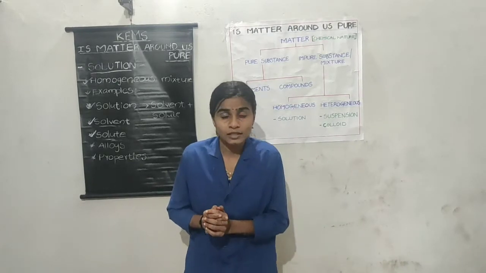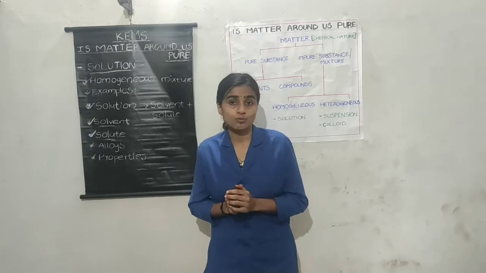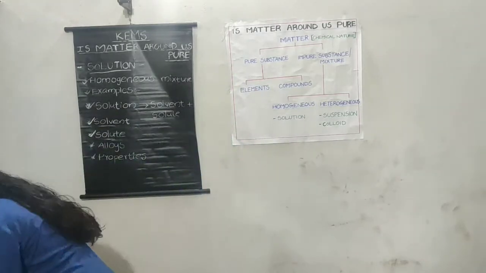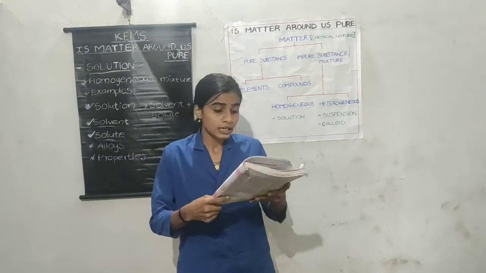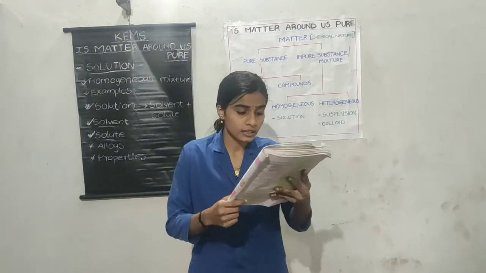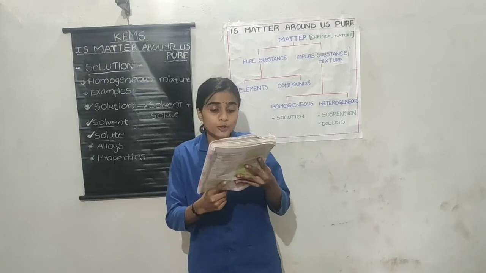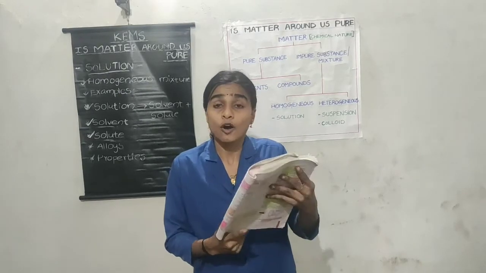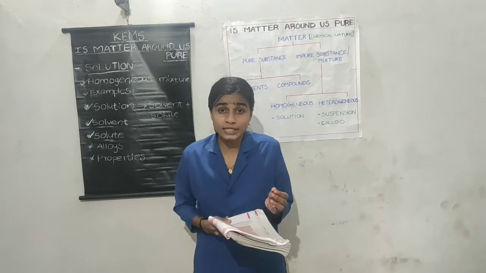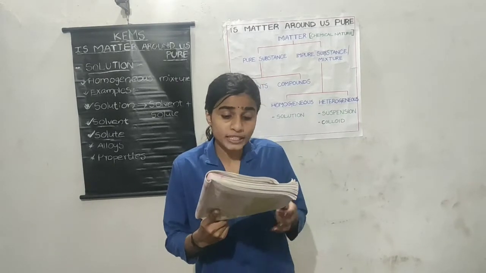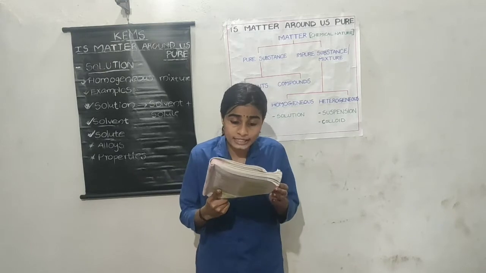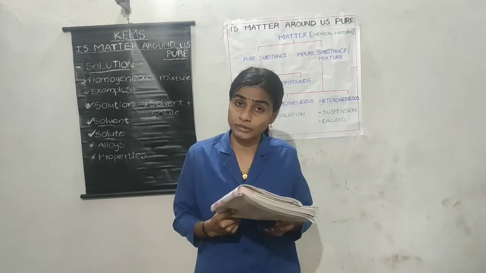Are you clear? Okay, then take your textbook. Page number 16, properties of a solution. The first property is that a solution is a homogeneous mixture. The second property: the particles of a solution are smaller than 1 nanometer.